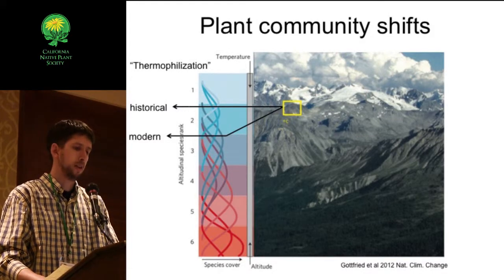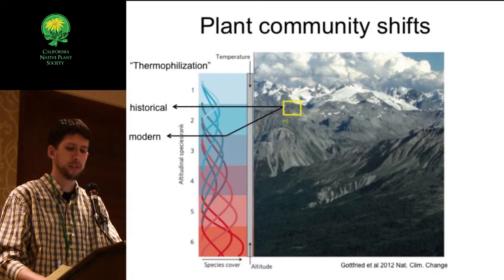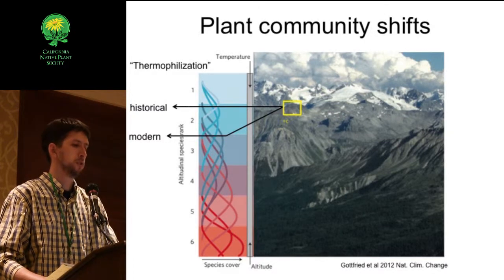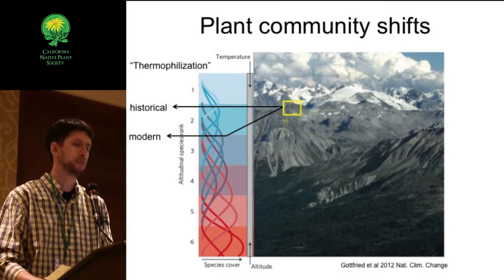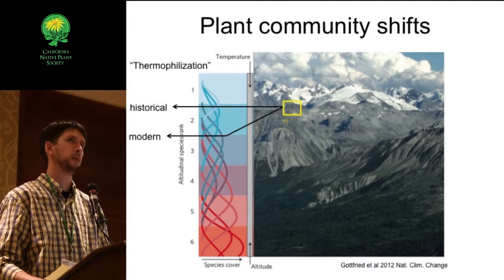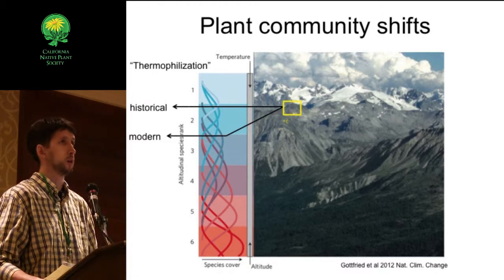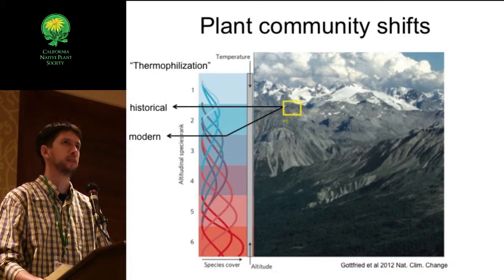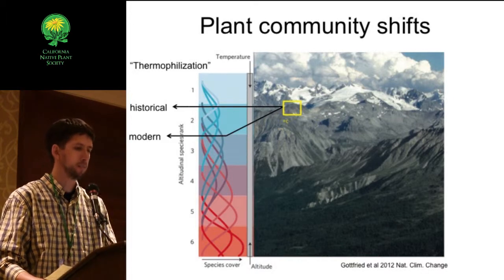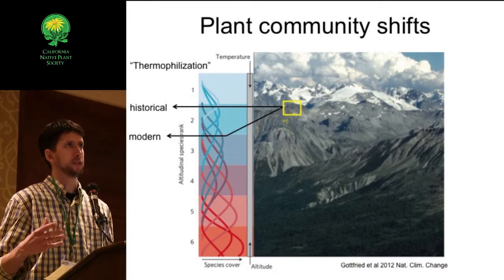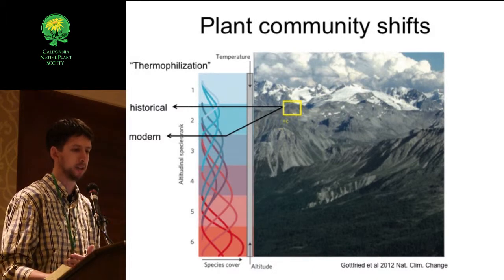And one common way that a number of researchers have done this is to resample historical plots over time in montane regions. If you sample a historical plot and then resample a modern plot, a number of authors have found that the species composition in modern plots tends to include more species with the center of their range at lower elevations. They interpret this as evidence of a warming climatic niche, and they've termed this process thermophilization. You can think of it as a shift of the plant community towards species with a warmer climatic niche.